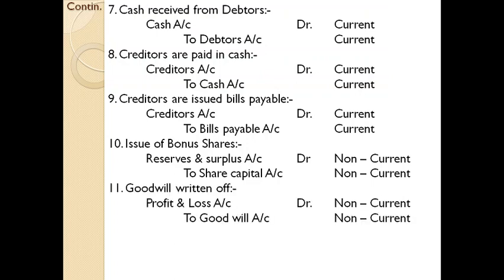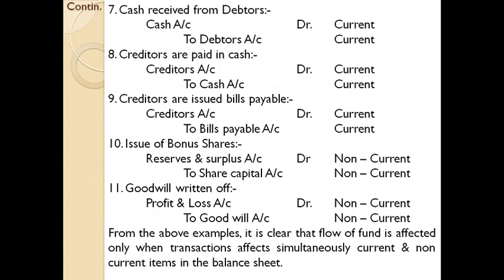And next one, goodwill written off. The entry is profit and loss account debited to goodwill account. Both are non-current items. Non-current item in the sense that it doesn't come under current assets or current liability. That is the meaning of these non-current items. It doesn't mean that it is a fixed asset or a fixed liability. Sometimes it is fixed. Here goodwill, it is a fixed asset. Here both items are non-current accounts and working capital is not affected. Therefore, it does not affect the flow of fund.